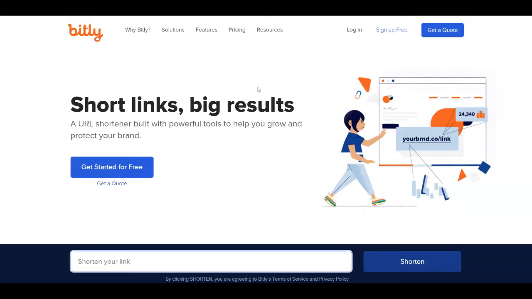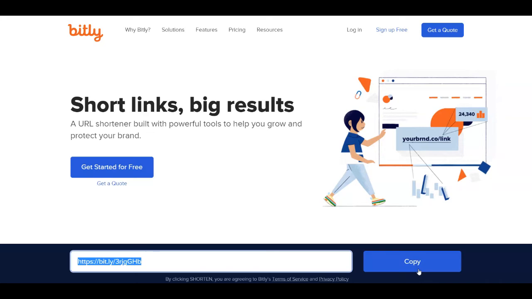Bitly is a platform where you can shorten links so they can look more professional, and I highly recommend you do this because your link will look more professional, and of course it will not be obvious that you are promoting something. So as you can see, you have the name of the website here and also your username. With Bitly, you're going to see that it's going to look like this, and it'll be easier to get more sales to your link and therefore make more money.